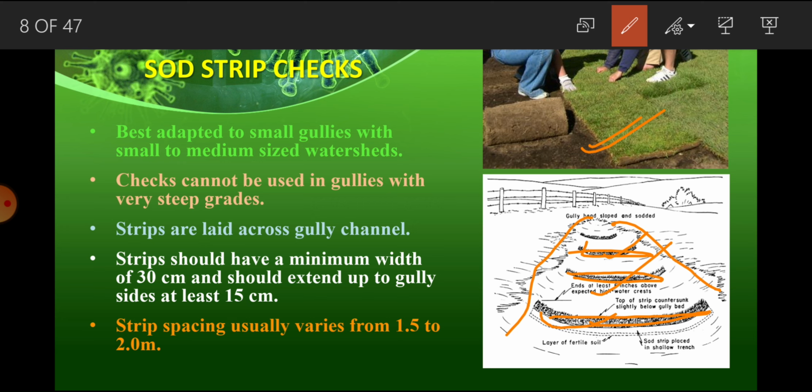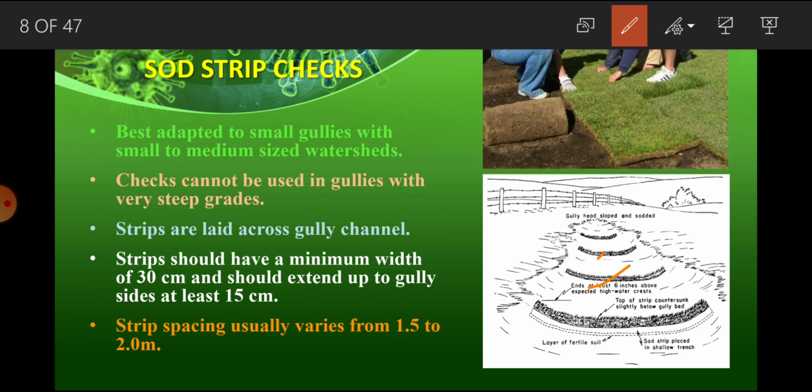These strips may have a width of about 30 centimeter minimum or more, and it could be placed, for example, this is one, another one is this one. So you have to maintain the distance in between two about 1.5 meter to 2 meter in the gullies. These strips are kept in such a way that they may act as a barrier when runoff flows in the gully.